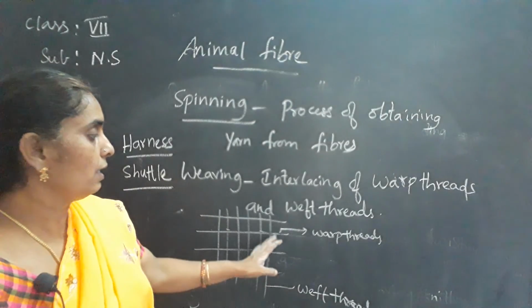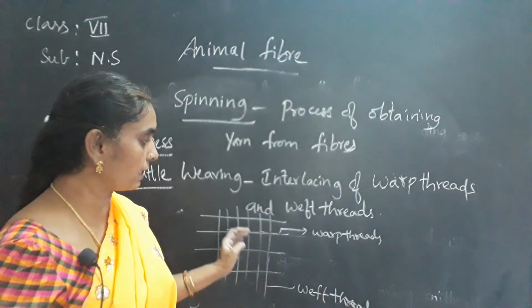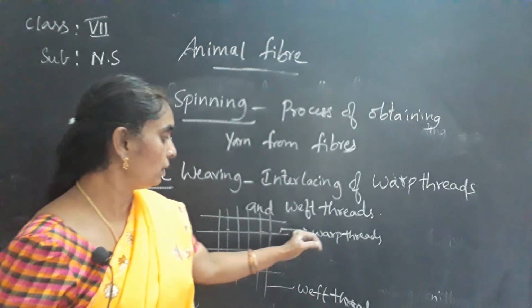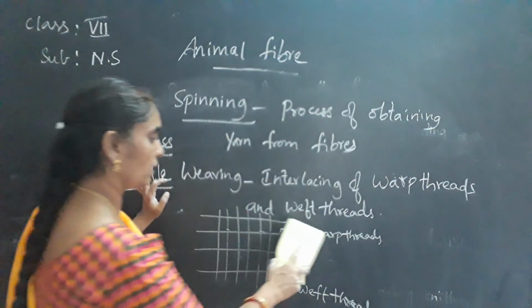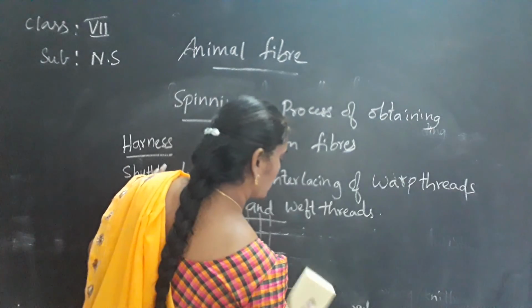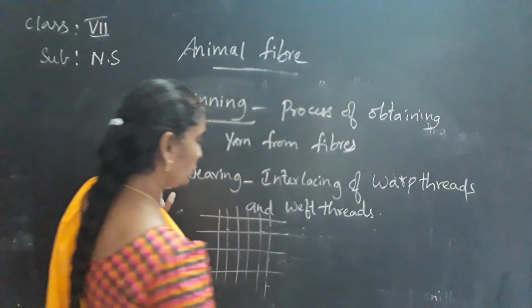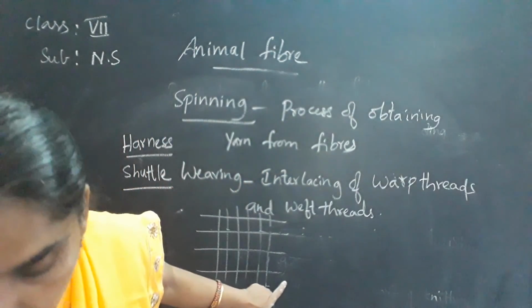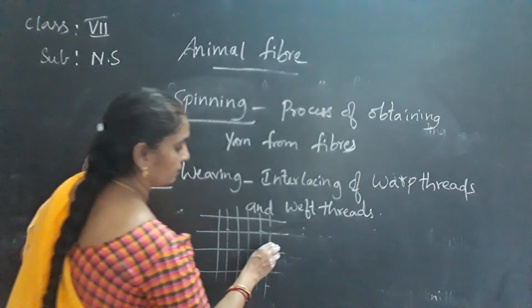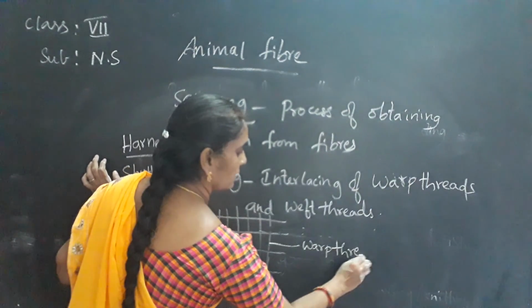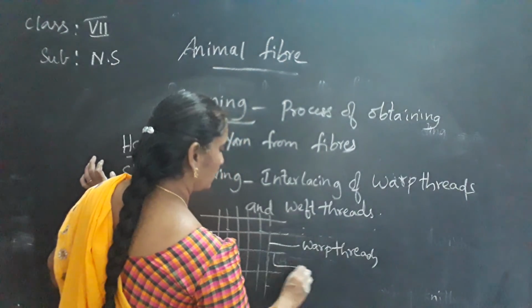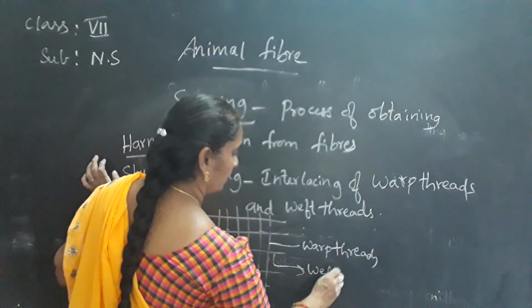The weft threads are the horizontal threads, and the warp threads are the threads that go top to bottom. So you can see, it is easy to get confused. Top to bottom are called warp threads, and horizontal threads are called weft threads.